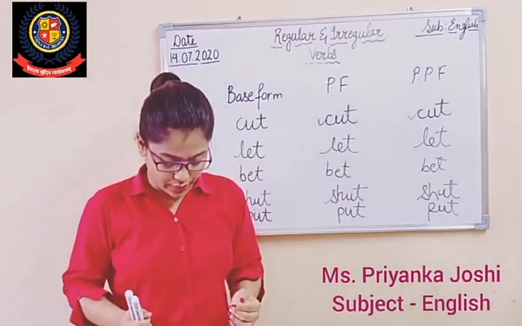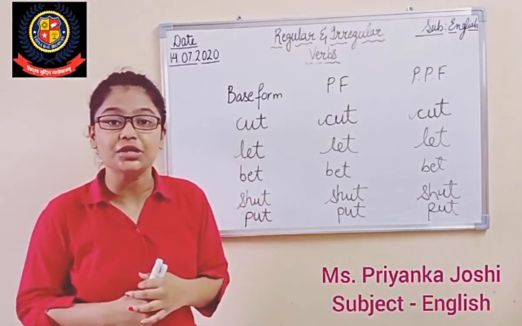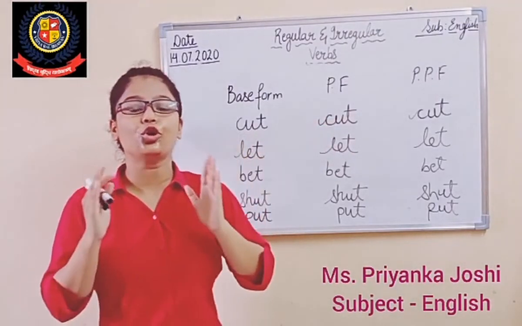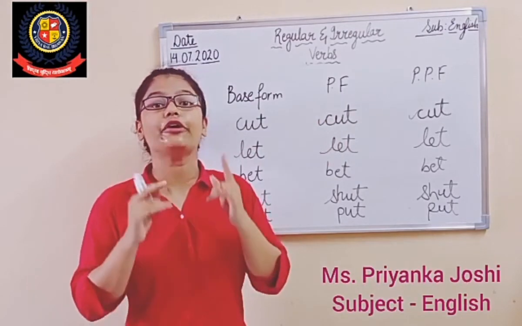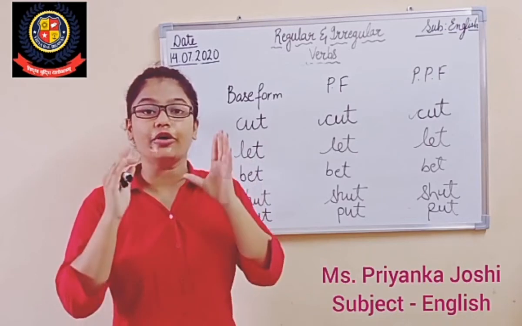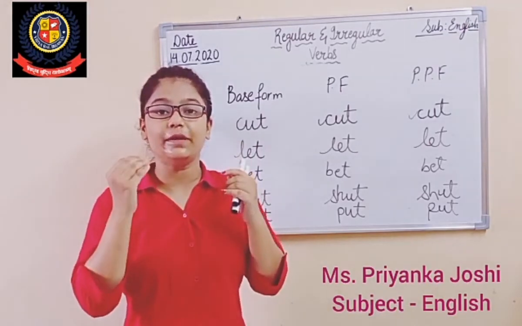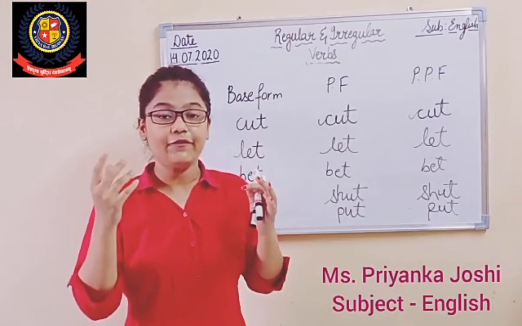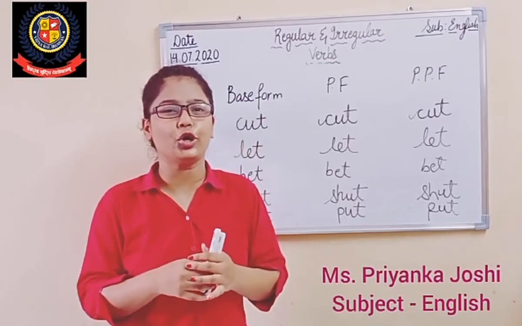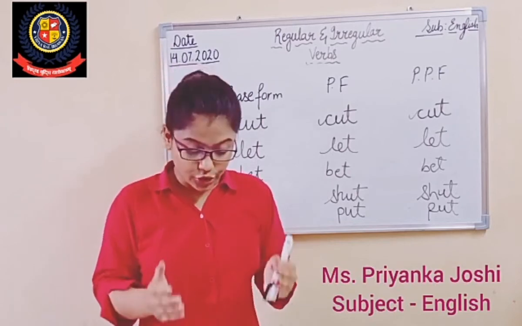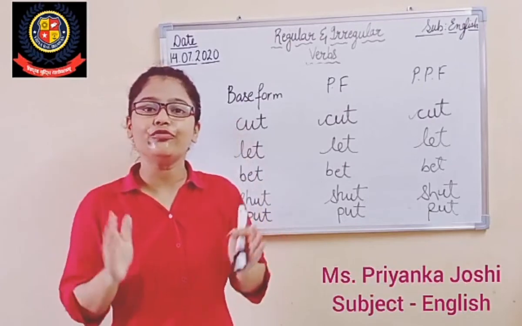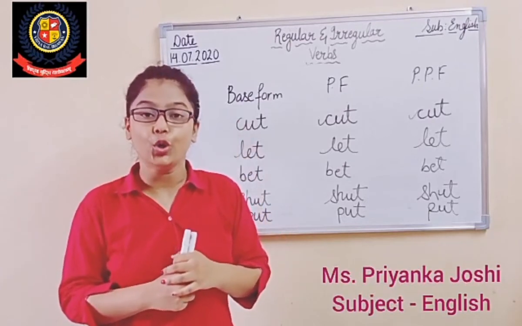Now what you have to do is, there is one table given on page number 51 where all these three forms are given. You have to draw this table in your grammar notebook. Right? You will be drawing this table in your grammar notebook. You will be using pencil colors, right, for coloring. Nobody will use any crayons or oil pastel. It will make your notebook dirty. Okay? So what you are going to use? You will be using pencil colors and you will make beautiful tables in your grammar notebook.